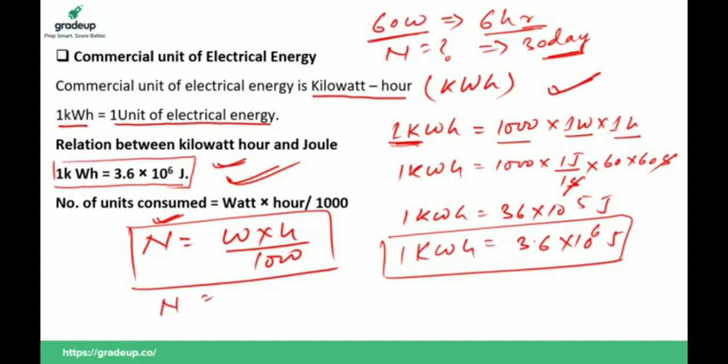So N is equal to what? 60 watt, how many hours? 6 hours upon 1000, how many days? 30 days. Tell me, what should be the right option? Clear or not? So you can apply this formula to calculate the number of units consumed. The answer is 10.8.